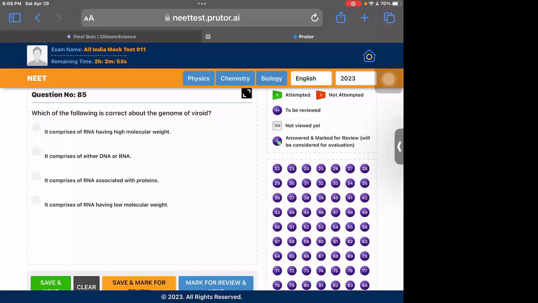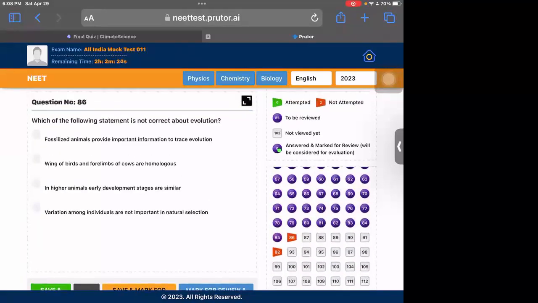So option 1 is high molecular weight. That is wrong. It does not contain DNA. So second option is wrong. And it comprises RNA associated with proteins is wrong. It does not have proteins. It has only RNA without the protein coat. So the fourth one, RNA with low molecular weight, is the correct one.